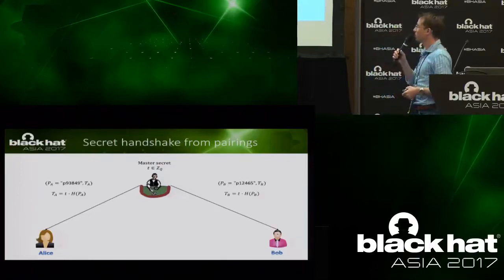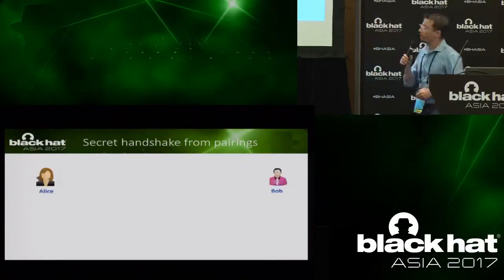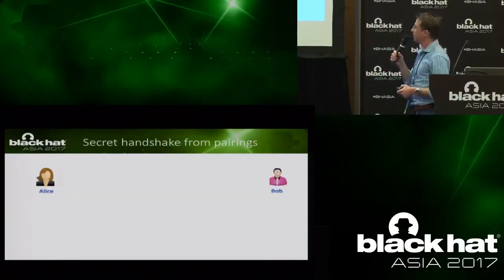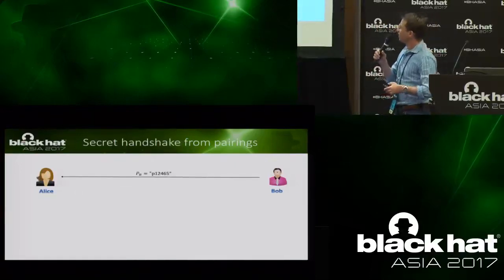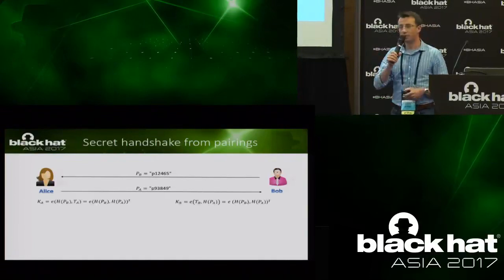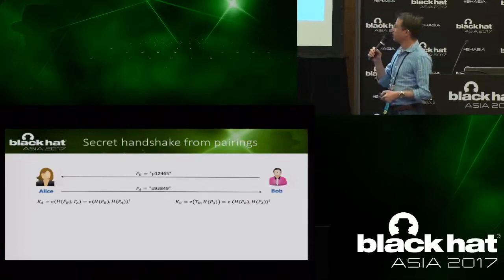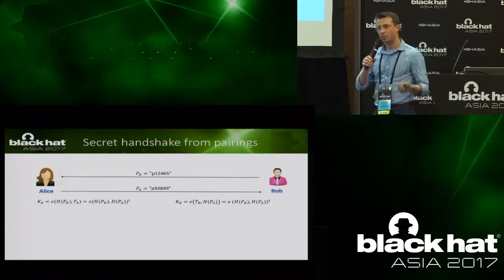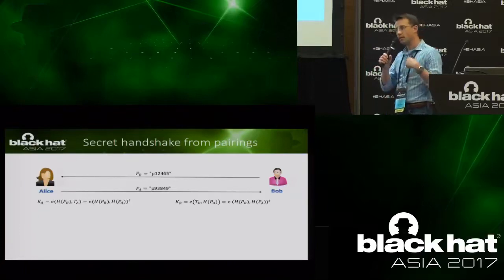Okay, and the same goes for Bob. So he also gets this pair of credentials. So now they exchange their pseudonyms, and then they derive the cryptographic shared secret key using those pseudonyms. You can see that each one of them hashes the pseudonym of the other party it received over the air, and pairs it with his or her own secret credential, the TA or TB.